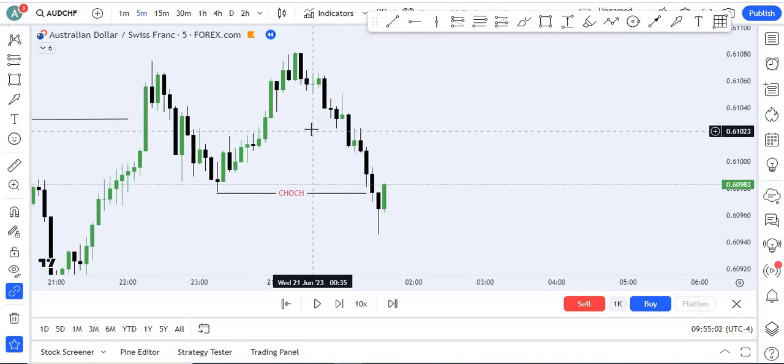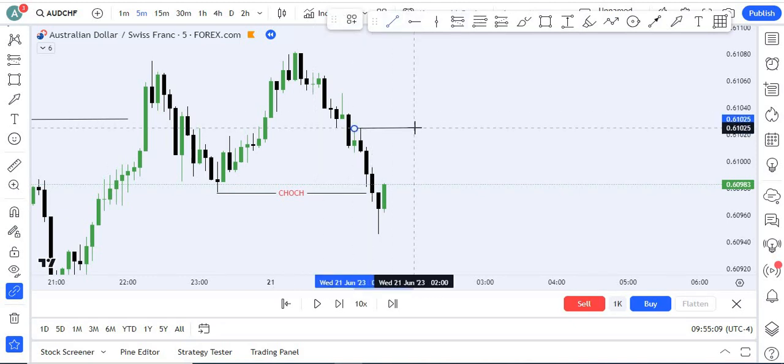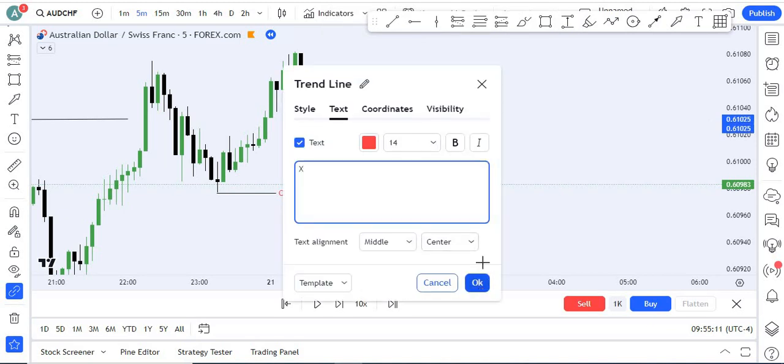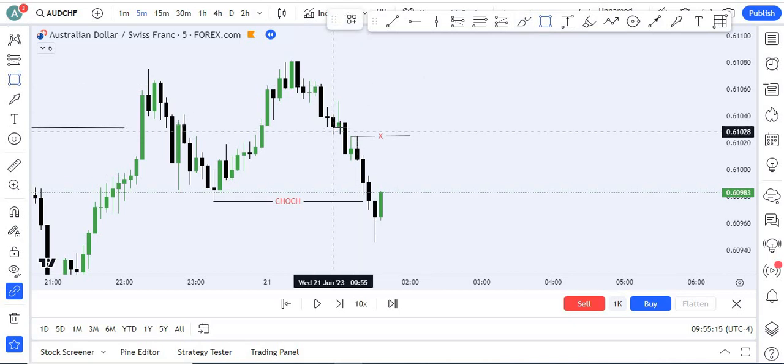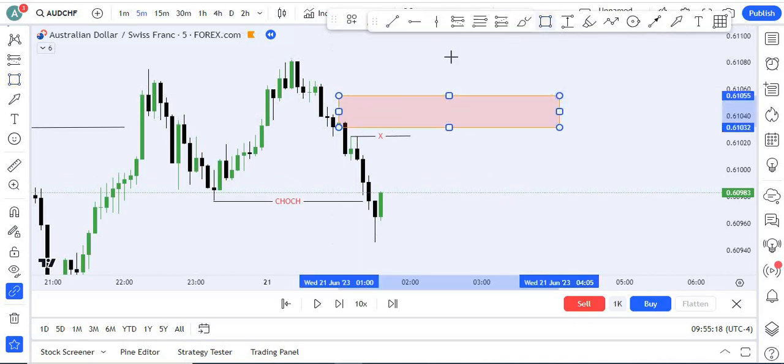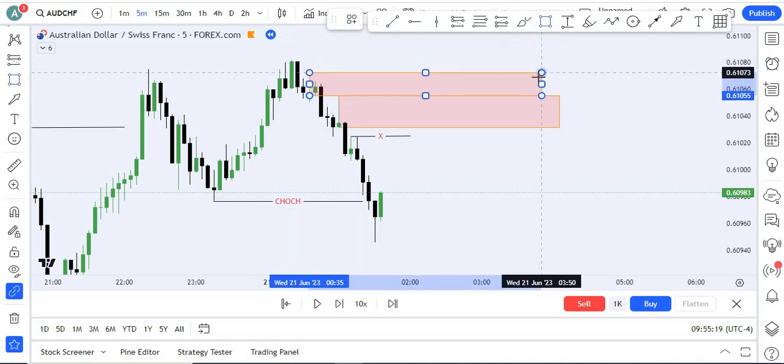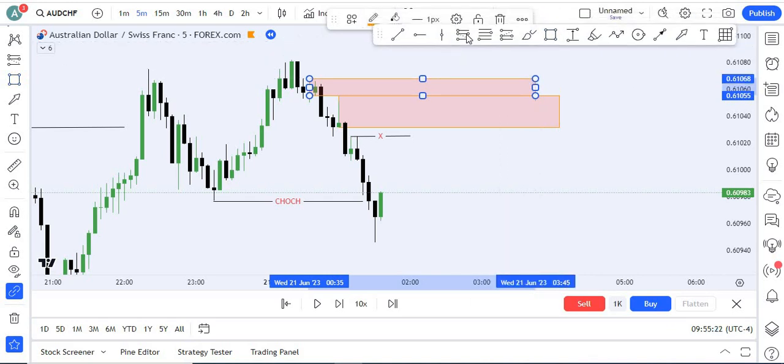So where is our inducement? A valid pullback. Okay, this is our equal lows. You can also take these as our inducement. Okay, and also find an unmitigated order block. First one these. Okay, second one here as well, which are also mitigated, so it is not usable.